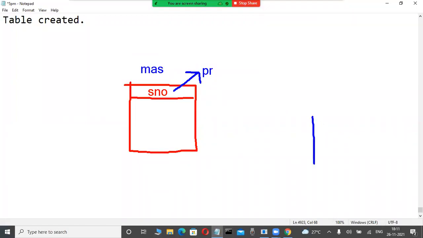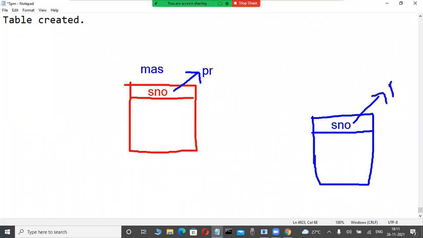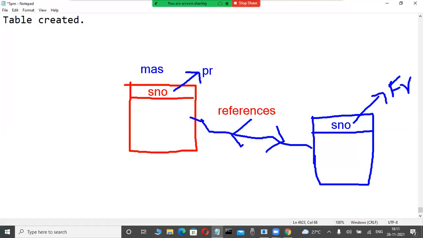Again, this is another table. Observe here, for the purpose of establishing a relation between the tables, another table is there. This has S number, the same column or a different column, but the same data type is there. It is a foreign key, a reference to the primary key in this table. Whether at table level or column level, REFERENCES is a clause. In this case, the primary key table is called the master table, and the foreign key table is also called a detail table or child table.